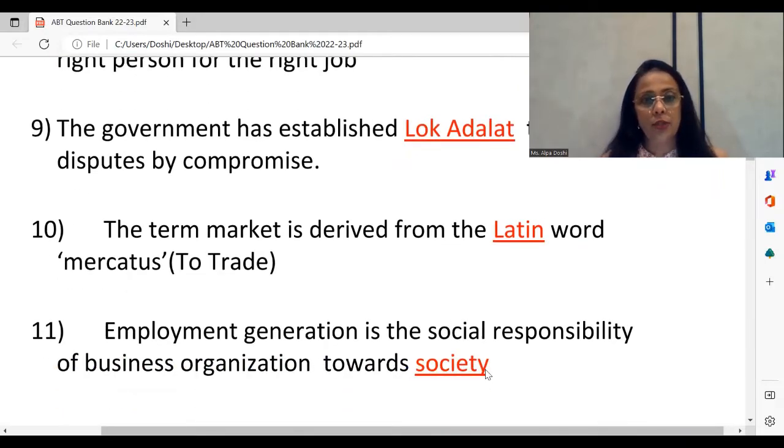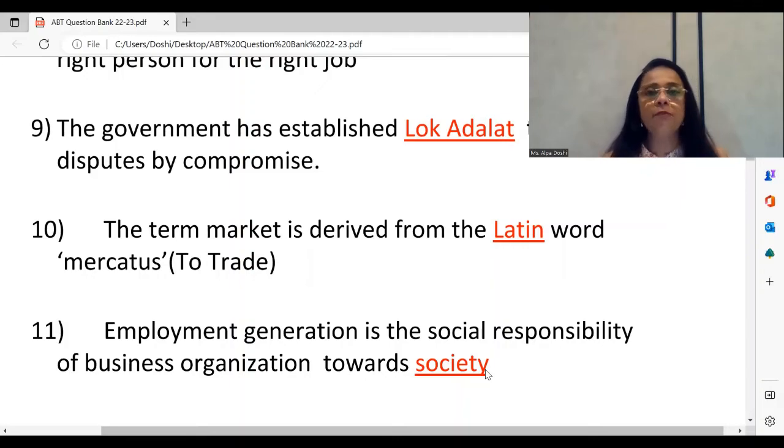Employment generation is the social responsibility towards dash. Very often students misunderstand this question and they immediately jump to the answer of responsibility towards employees. But please be very careful and remember that it is not the employees that they are creating jobs for.